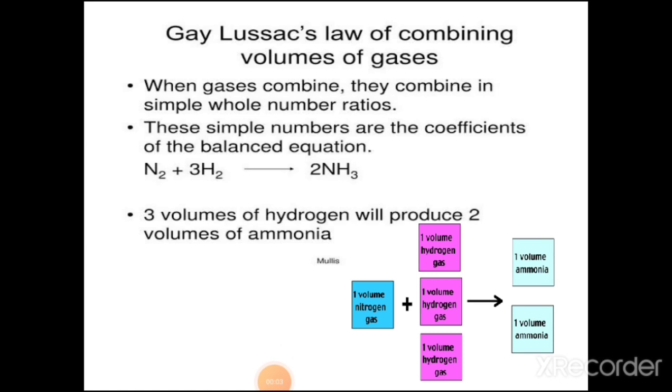See the next example. N2 plus 3H2 gives 2NH3. All are in gaseous state. That is, 1 volume of nitrogen gas plus 3 volumes of hydrogen gas gives 2 volumes of ammonia. That is, when gases combine, they combine in a simple whole number ratio.